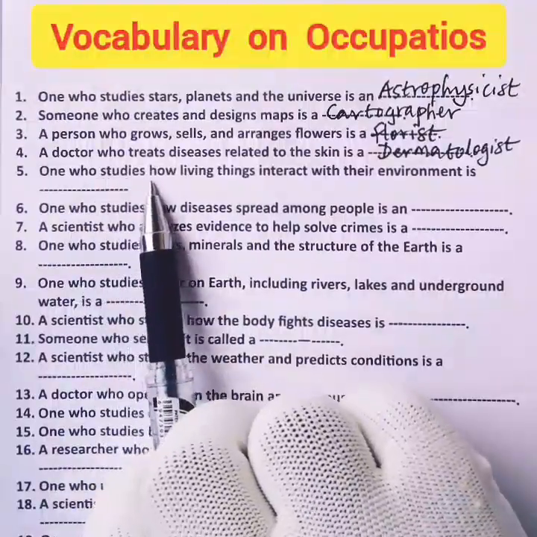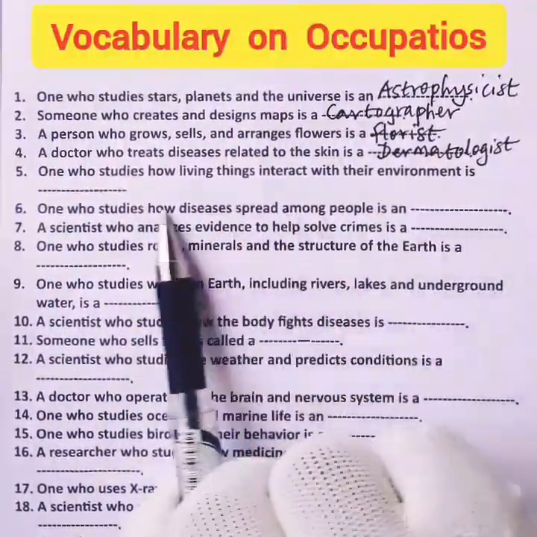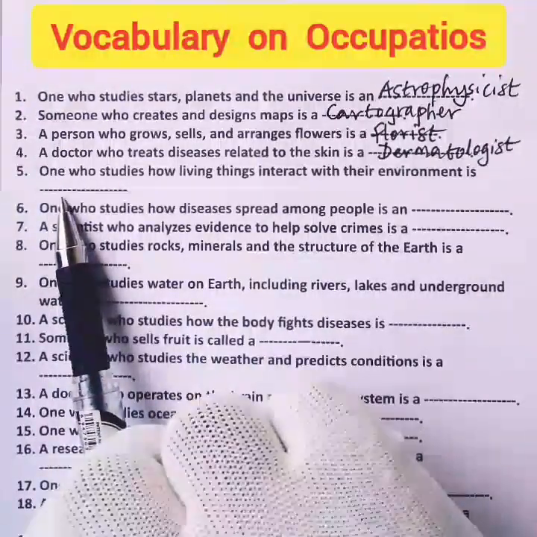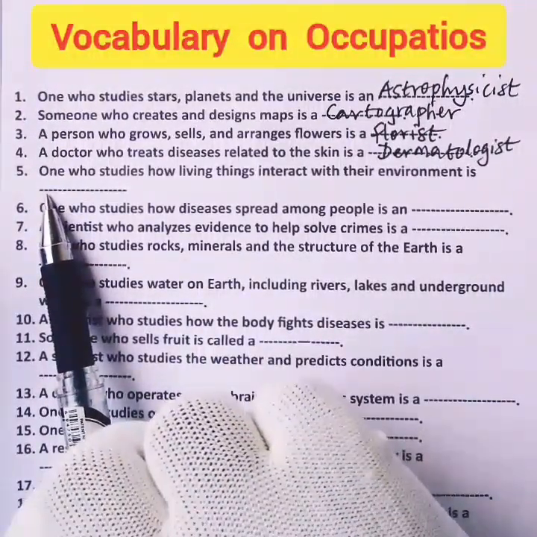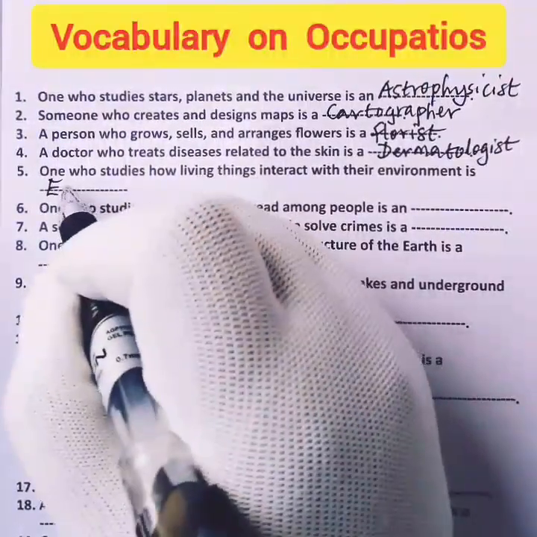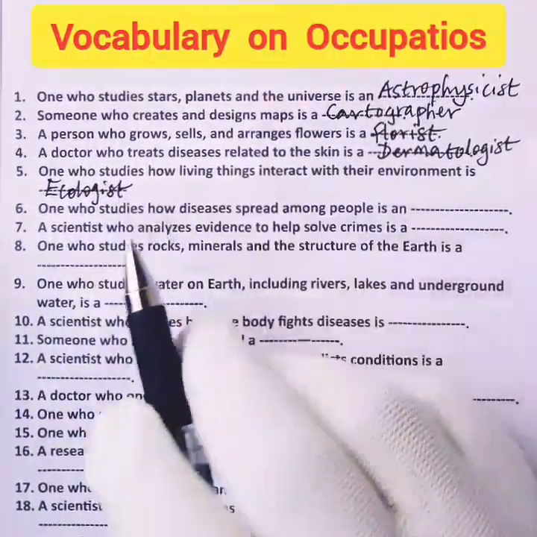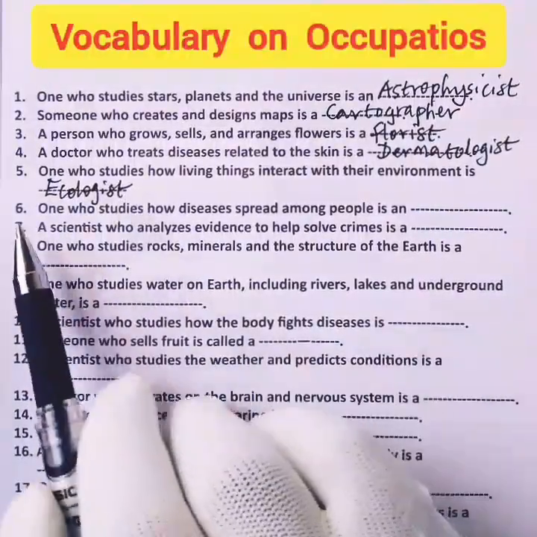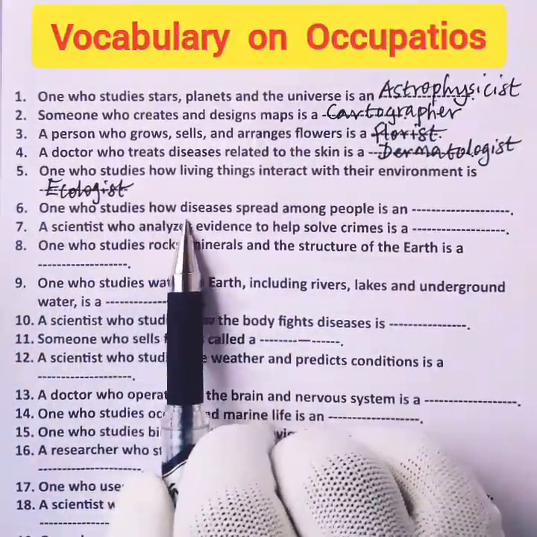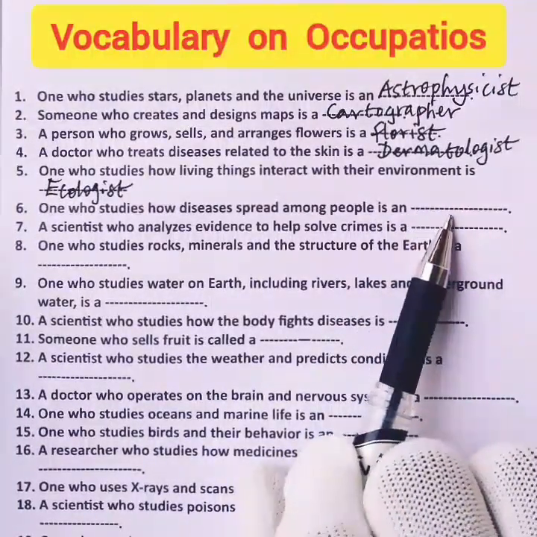5. One who studies how living things interact with their environment is called blank. What do we call the person? The name is ecologist. Ecologist.